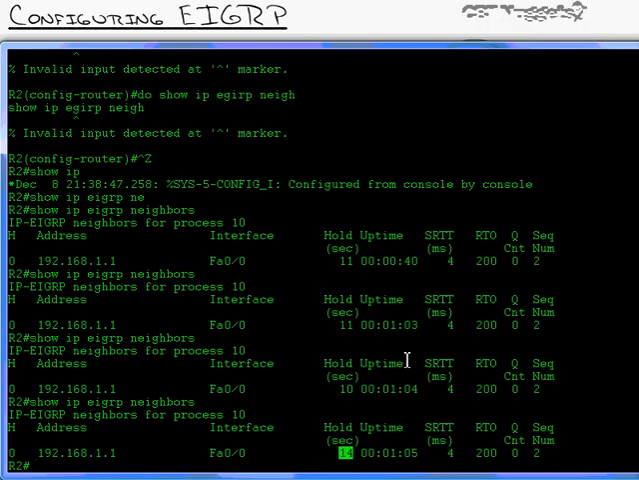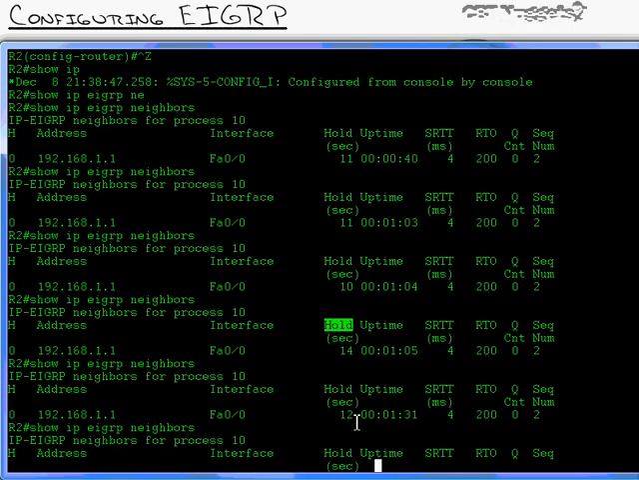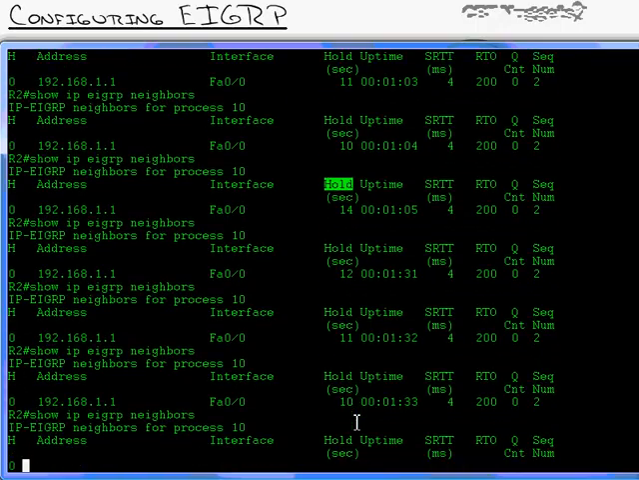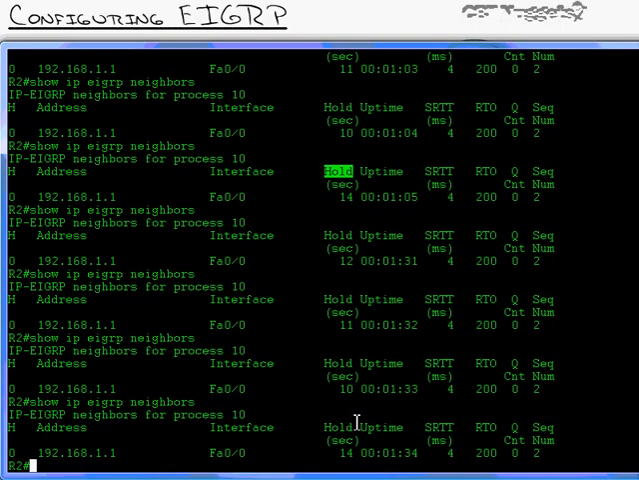And that's why you should never, hopefully, see this hold timer go below 10. Because if it does, that means you're missing hellos. You see it go down to 10 and back up because it received another hello. SRTT, I won't get too deep into this stuff, but that stands for smooth round trip timer. That's how long it takes to get to the neighbor and back. And that helps it gauge how long it should be waiting before it expects a hello.